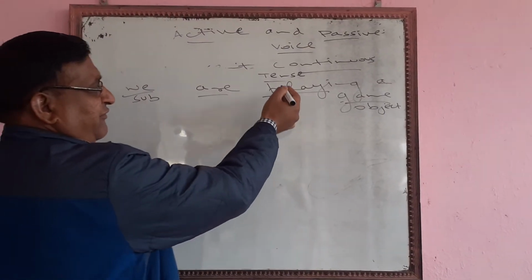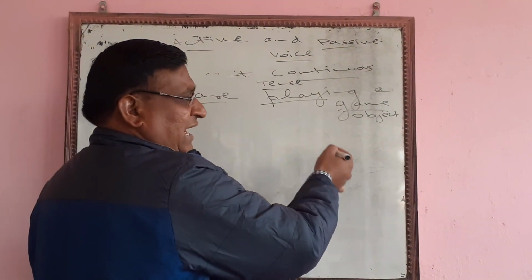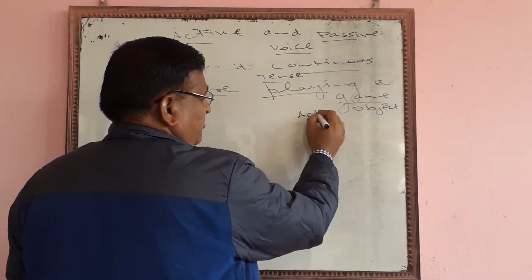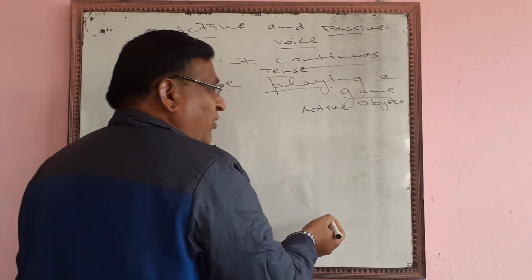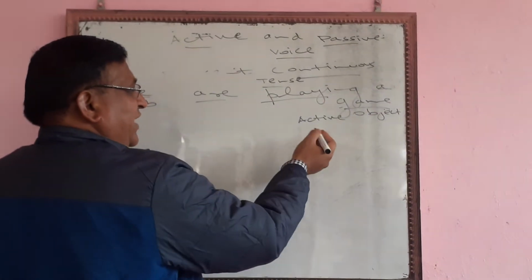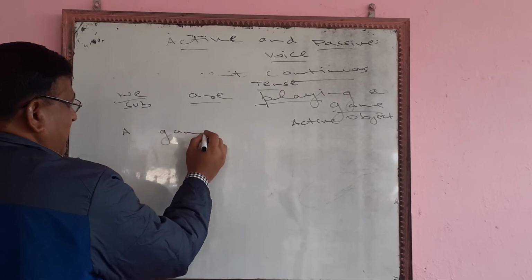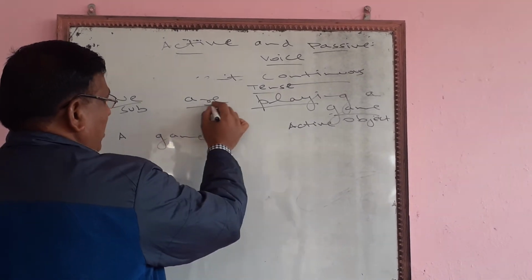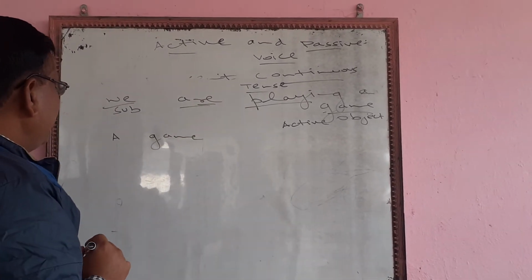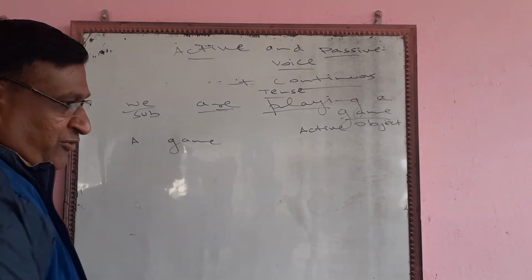Now we will have to change this active voice to passive voice. A game. Now are we were using with we.